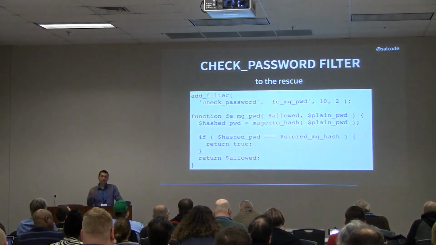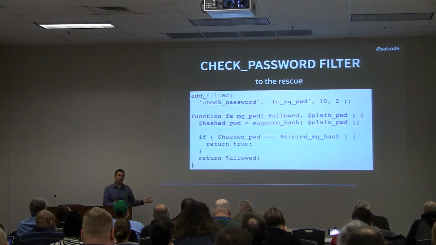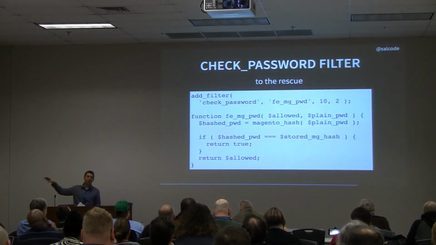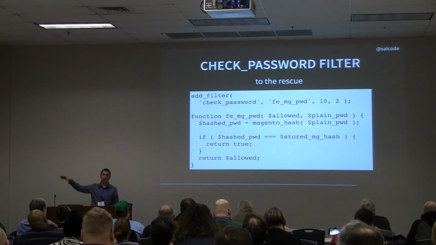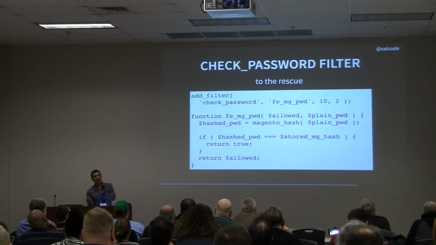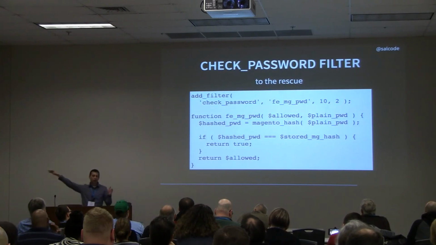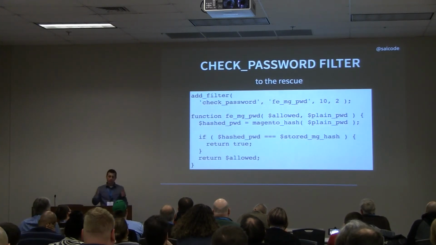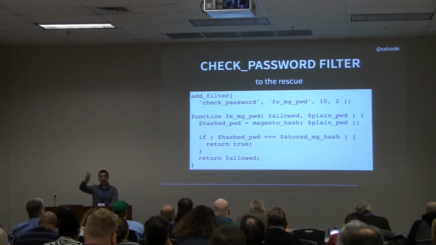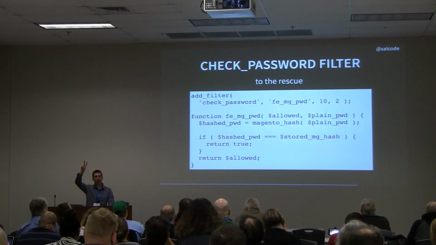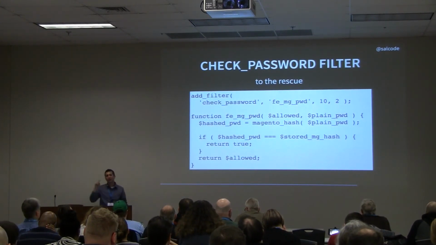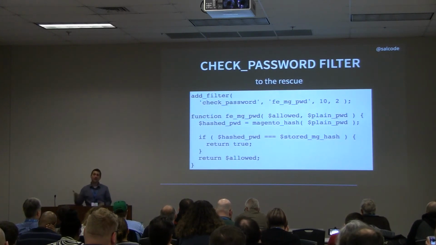When WordPress checks and says, hey, does this password match? It gets a true or a false value. And you know what it does with that true or false? Sends it through a tube. So it's going through the tube, and that tube's got a cutout. It's got a hook in it called check password. So I drop my function in here. So now I got a true or a false coming down this tube. Check password gets here, and I've told it I want two arguments, not just one. So I get a true or false, and that second argument I get is the plain text password they typed in. So now I get the plain text password.